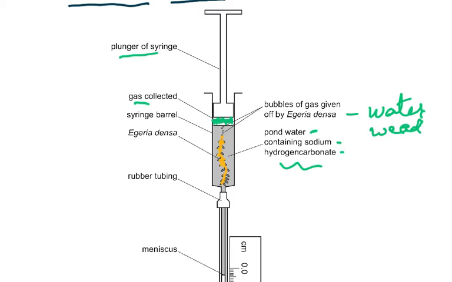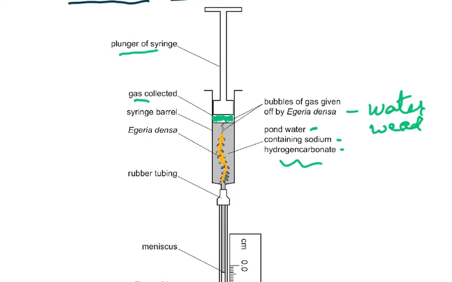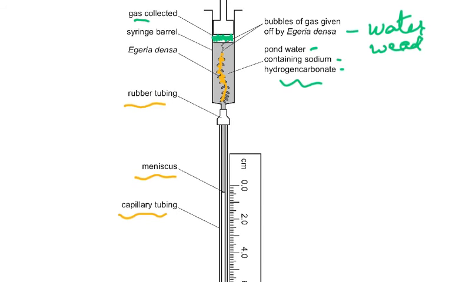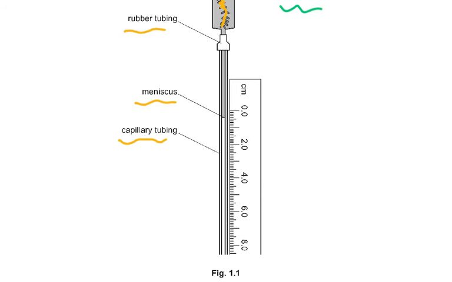And there's a rubber tubing, and to this is attached another capillary tubing. You realize why we use capillary tubes? Because even a slight movement will register. If you used a wide bore tube, then that would not really show anything. A lot of water would have to move before you would register even a movement of say 1 millimeter. So here even a little movement would result in being able to show 2 to 3 millimeters. So this is the meniscus here which you can see, rubber tubing, and then there's a ruler attached to it.